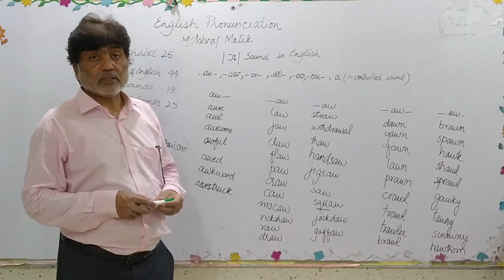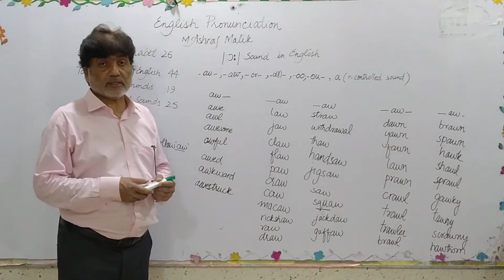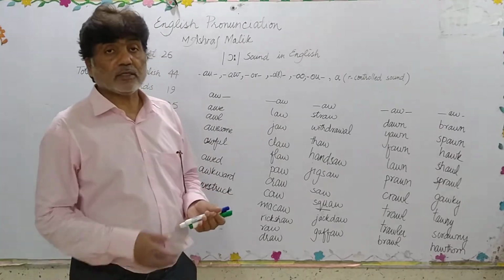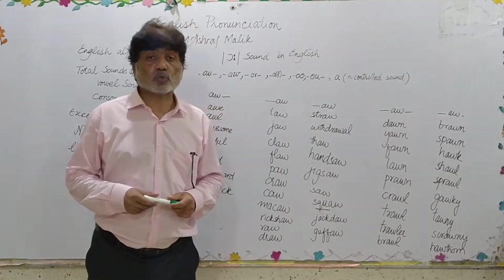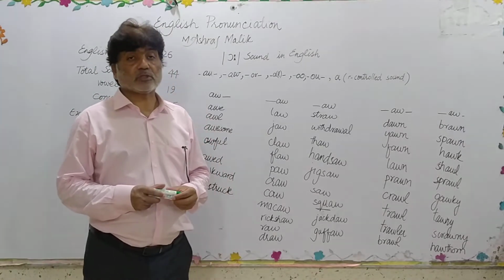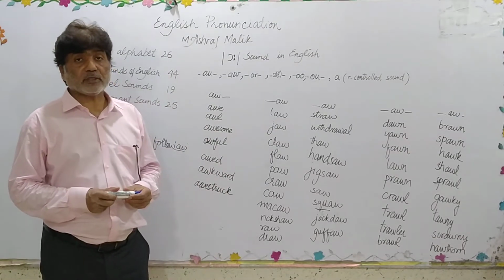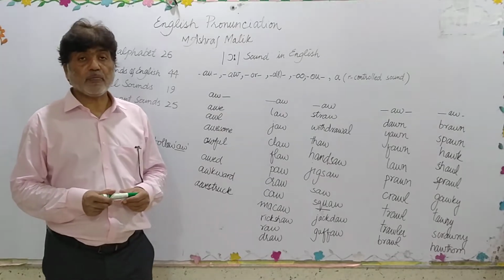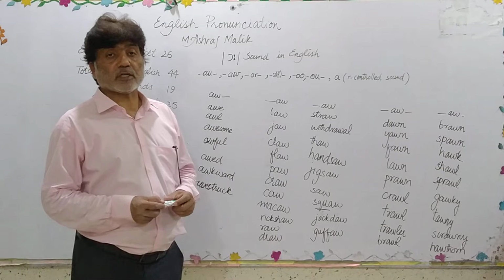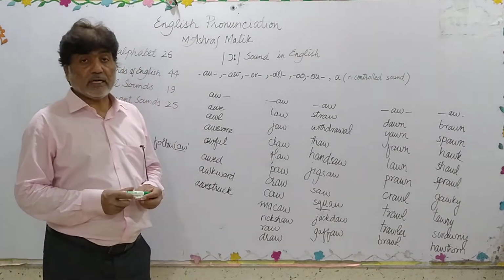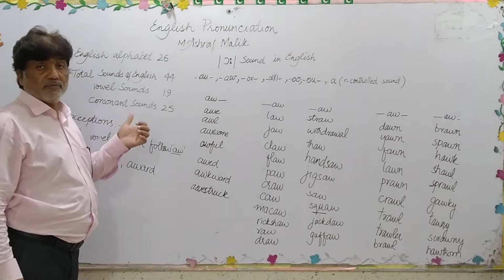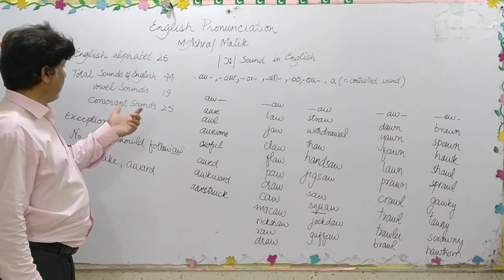It means that only 26 letters give us 44 sounds, which means that one letter can give us more than one sound, and there are certain sounds which are not represented by single letters. So these sounds come from the combination of letters. Such sounds also come from the combinations of different letters.